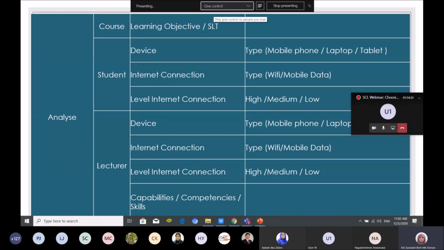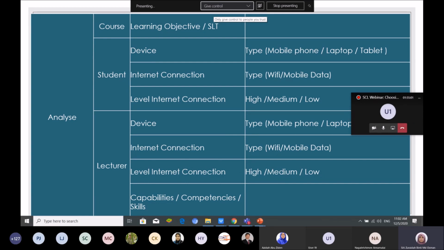If they don't have an internet connection or access, you cannot do anything in online teaching and learning. You need to do it manually. You need to post the notes or the drive.